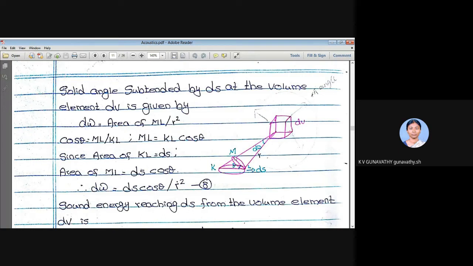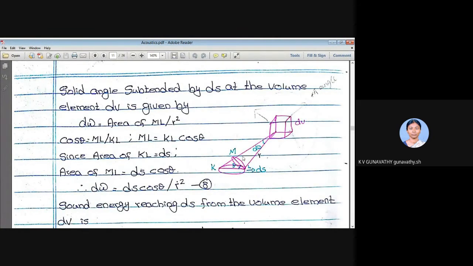So we need to construct a perpendicular surface, not this surface. We have to construct a perpendicular surface so that this surface is perpendicular to the radius. And another thing is, we have to express this area dS in terms of this surface.